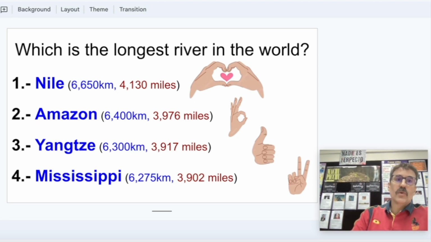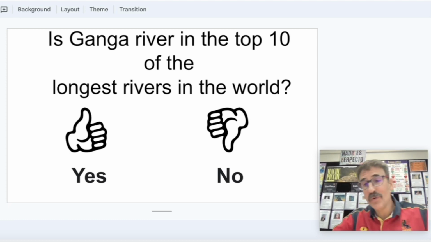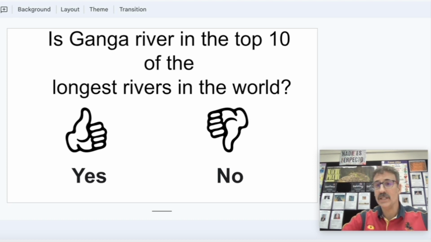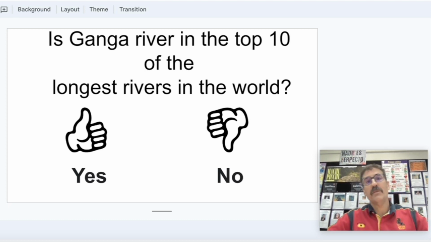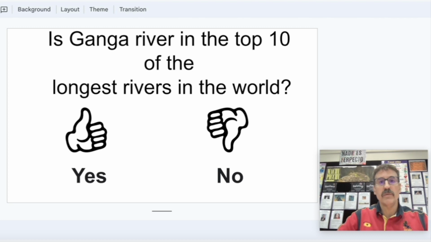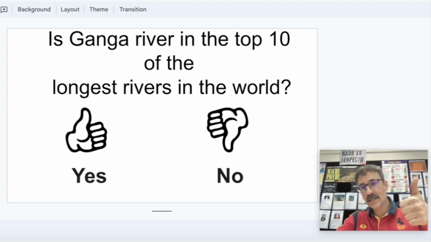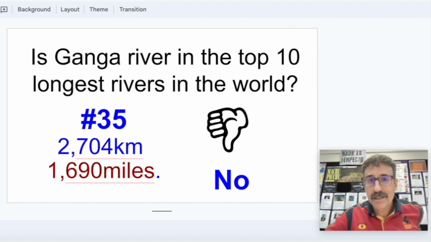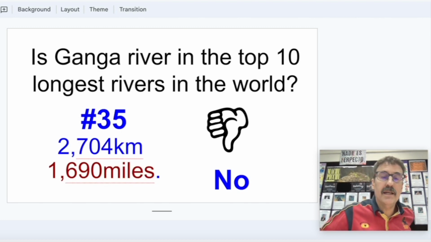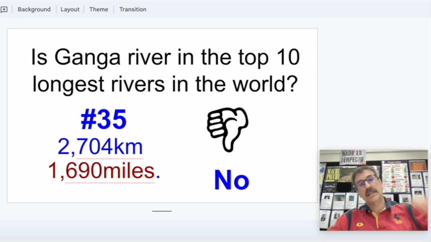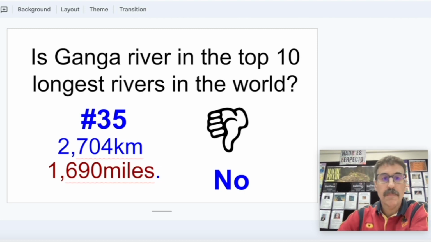How do we connect this with our Ganga River? Ganga is how we call the Ganges River in India, so I'm going to refer to it as Ganga. Is Ganga River in the top 10 of the longest rivers in the world? Yes, thumb up. No, thumb down. The answer is no. It is number 35 in the ranking of longest rivers in the world, and it has a length of 2,704 kilometers.